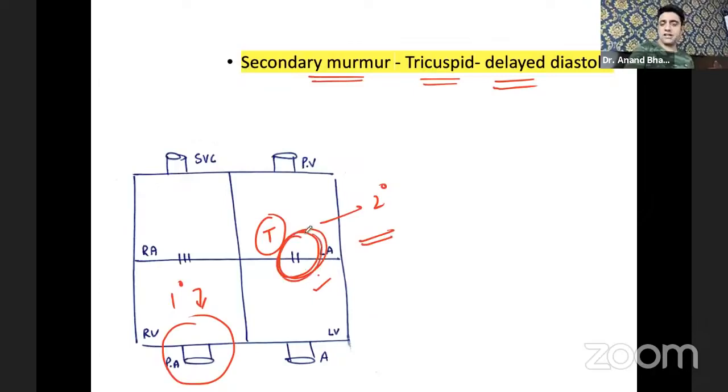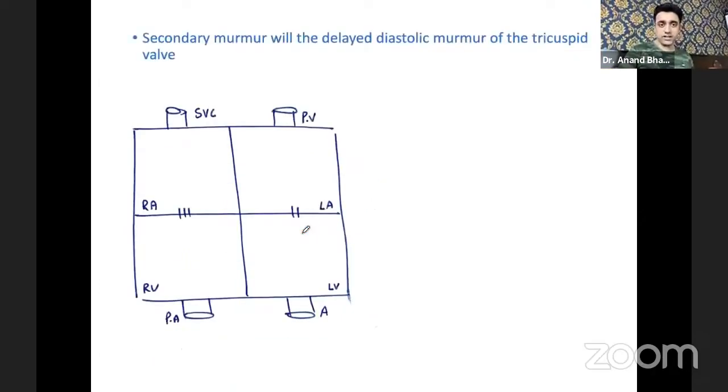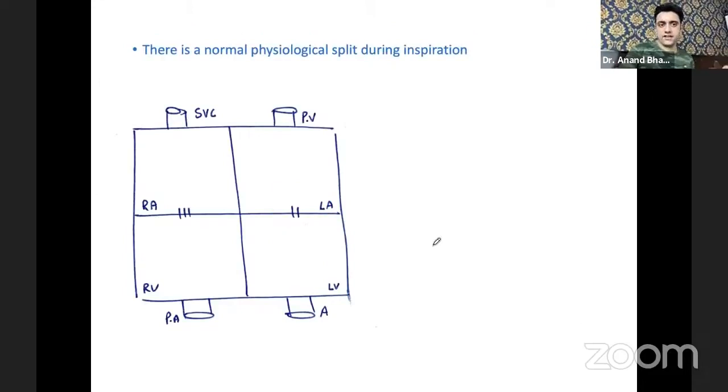what is seen at the tricuspid valve? Delayed diastolic murmur. Why is there a delayed diastolic murmur? Now listen very carefully. The secondary murmur will be the delayed diastolic murmur of the tricuspid valve. The question is why. Now listen very carefully.